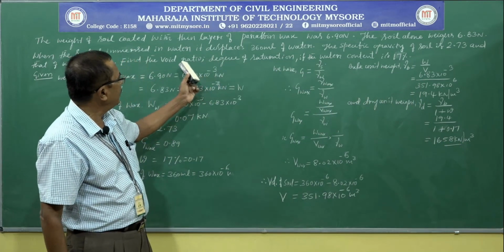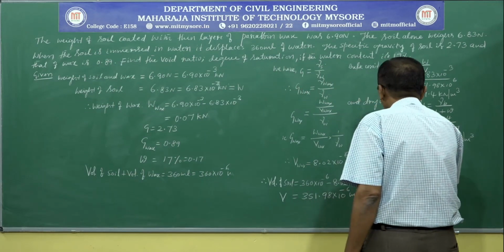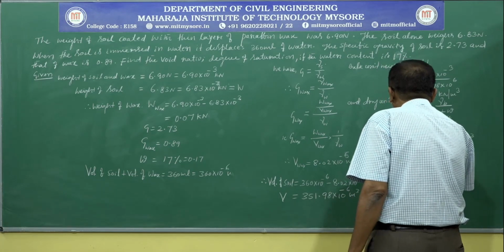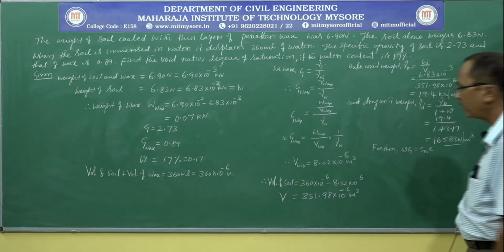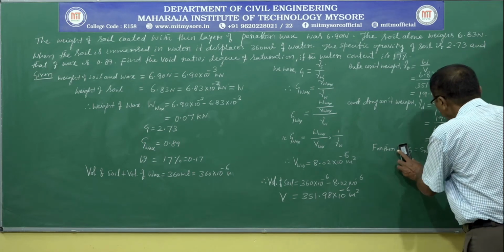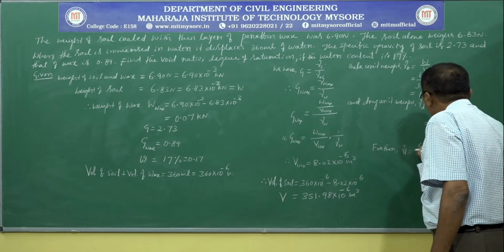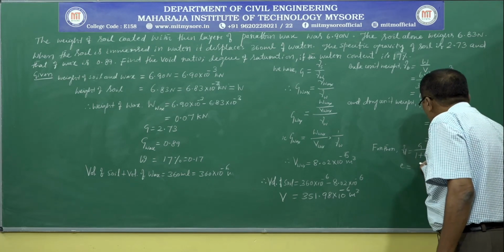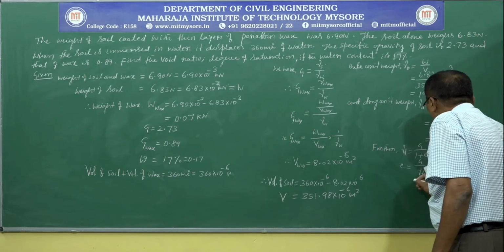Now we can readily calculate the void ratio and degree of saturation. Further, we have w G is equal to S_r into e: water content, specific gravity, degree of saturation. Before that, we have gamma D is equal to G divided by 1 plus e, into gamma W. Therefore, void ratio e is equal to G gamma W divided by gamma D, minus 1.